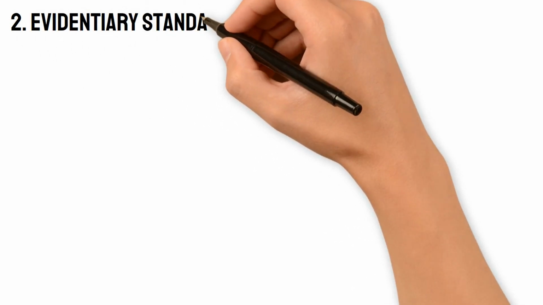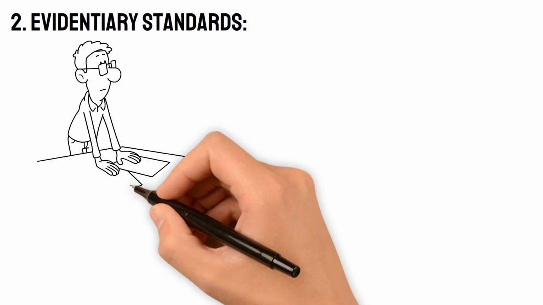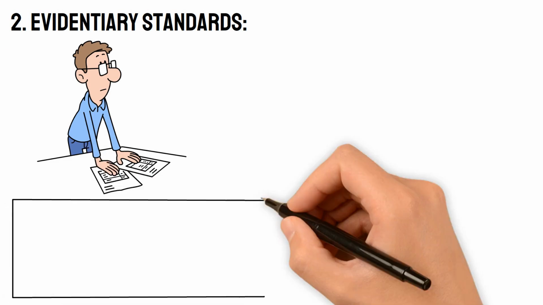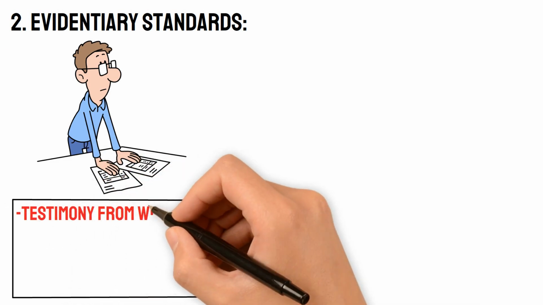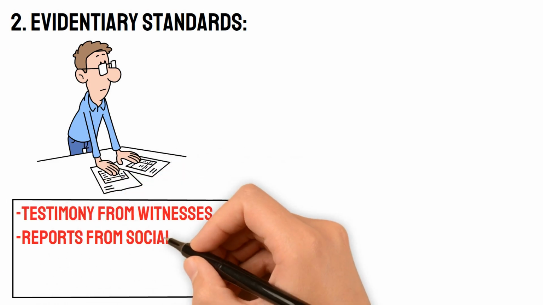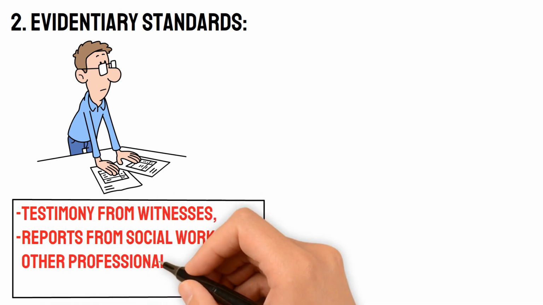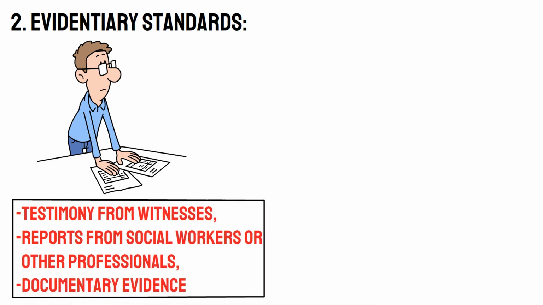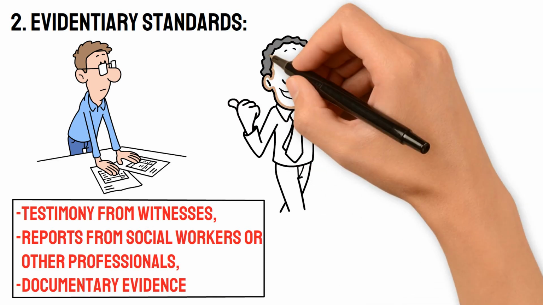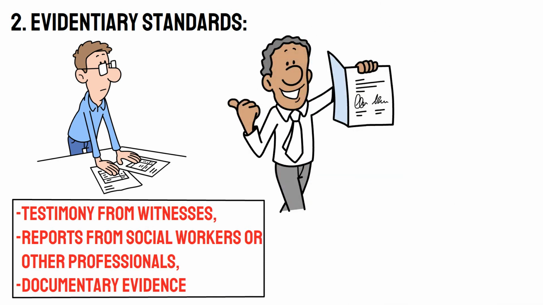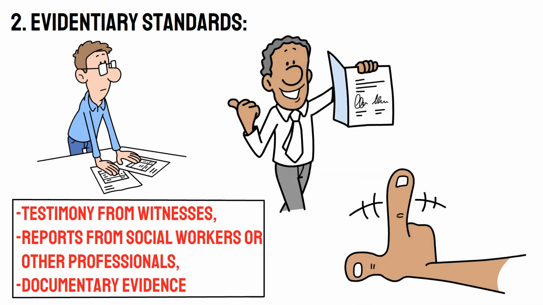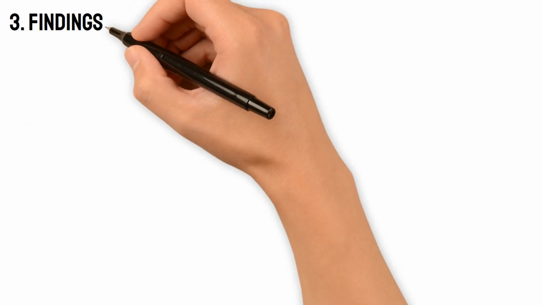2. Evidentiary standards. At the adjudicatory hearing, the court considers evidence presented by all parties, including testimony from witnesses, reports from social workers or other professionals, and documentary evidence. The standard of proof is typically preponderance of the evidence, meaning that the allegations are more likely than not to be true.